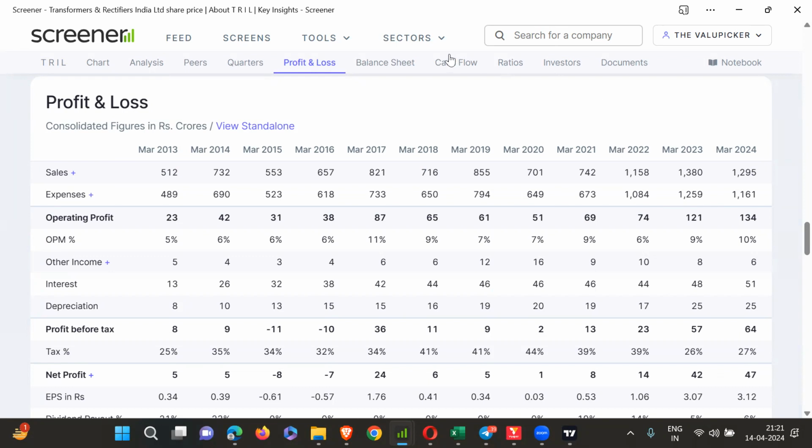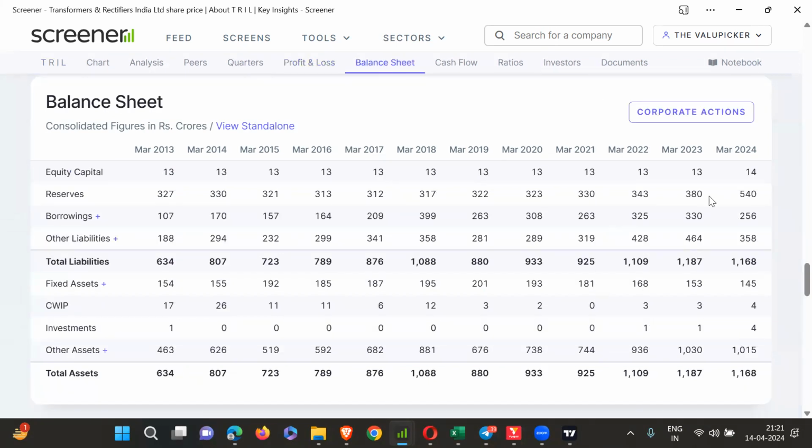In that company, the reserve was pretty good: with a 489 crore market cap, the reserve was 540 crore, and it is growing. Their top line was 1000 crore and market cap was only 489 crore. Don't you think it was a very good deal at that time?